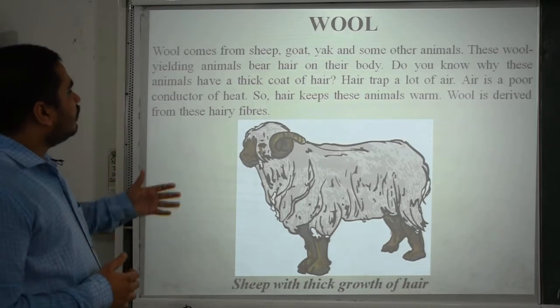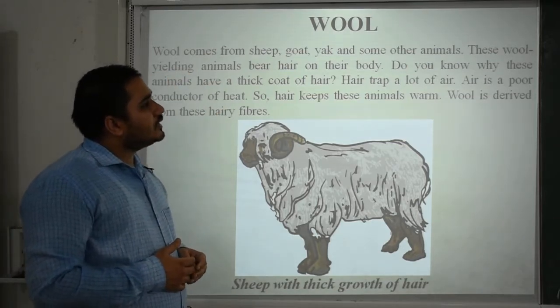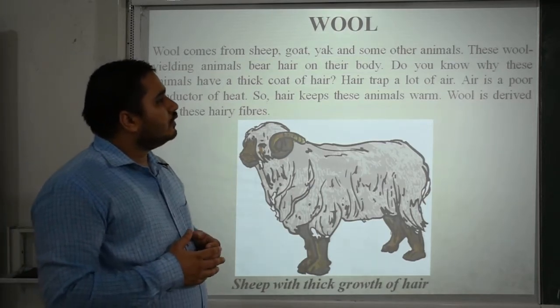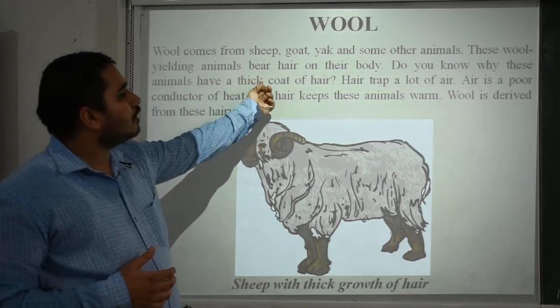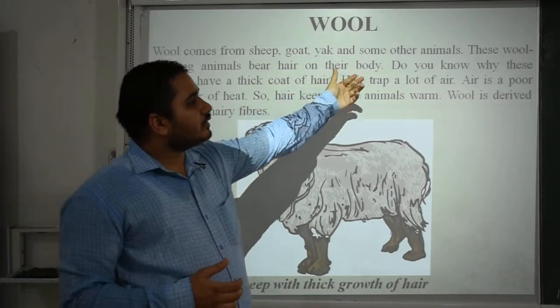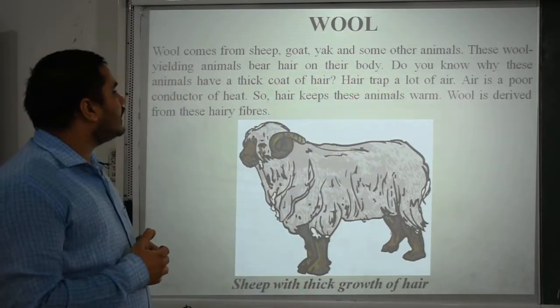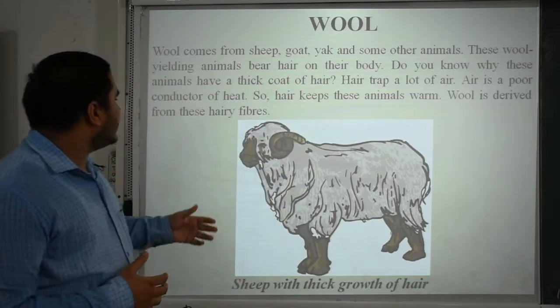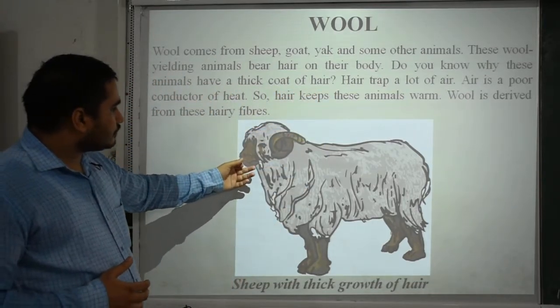That is wool. Wool comes from sheep, goat, yak and some other animals. These wool yielding animals bear hair on their body. Do you know why these animals have a thick coat of hair? Because hair traps a lot of air, and air is a poor conductor of heat. So hair keeps the animal warm. Wool is derived from these hairy fibers.